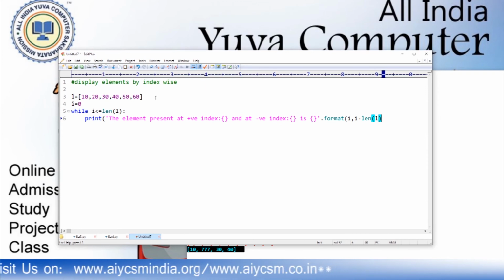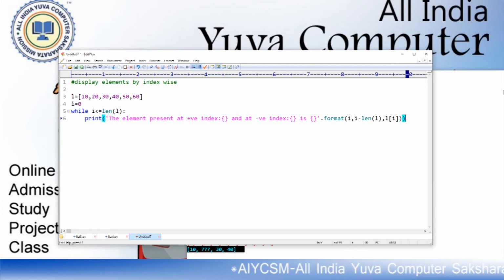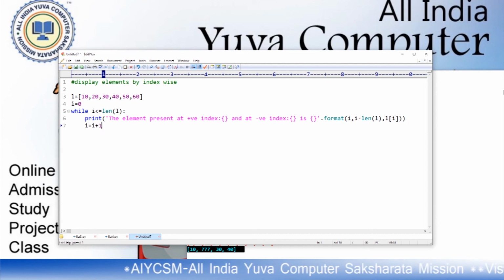This is how you can calculate the negative index value. And now the value L of I, this is actually the value. So that's it. Now you have to increment the I value, I plus 1. You can save this one.